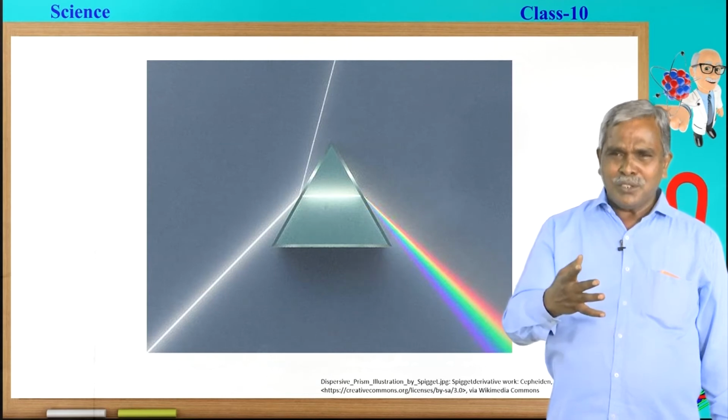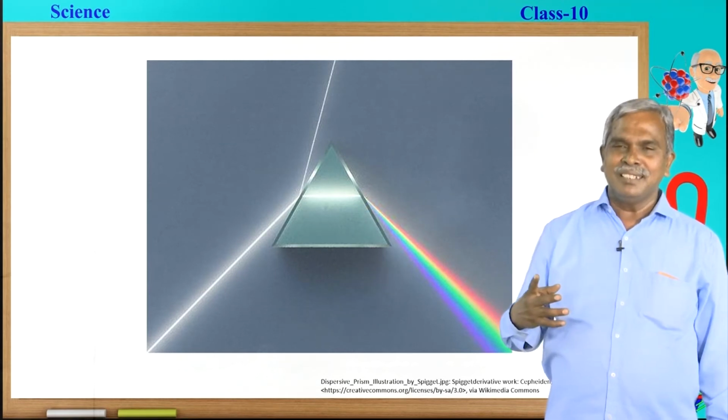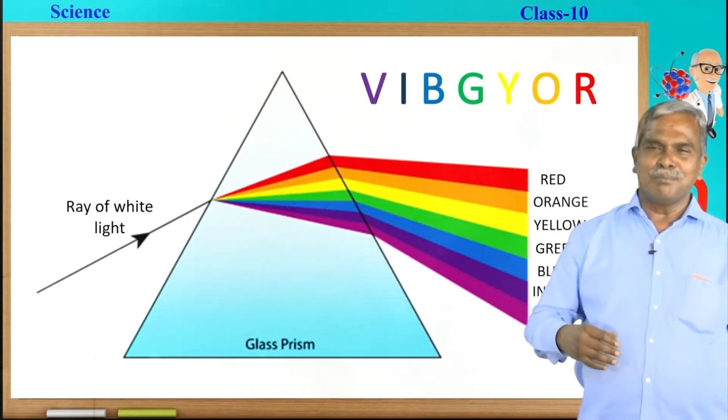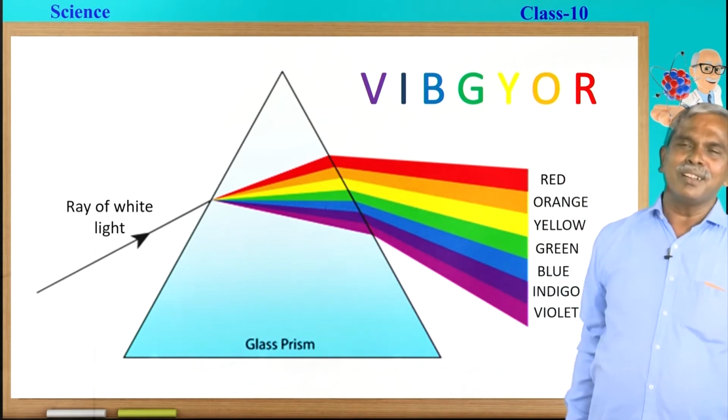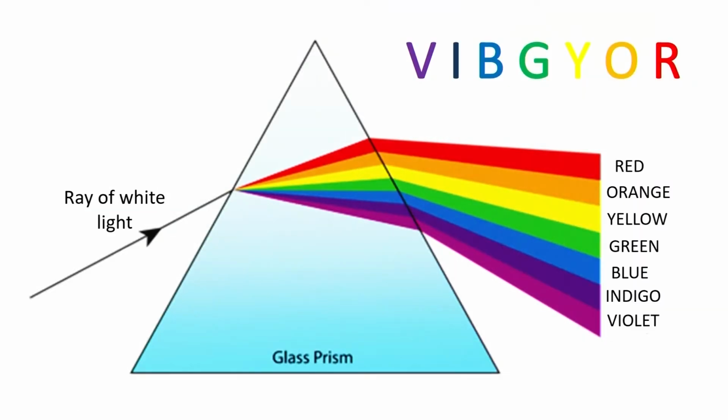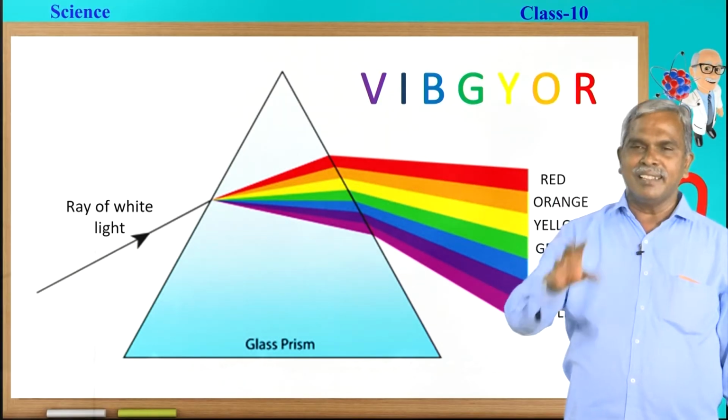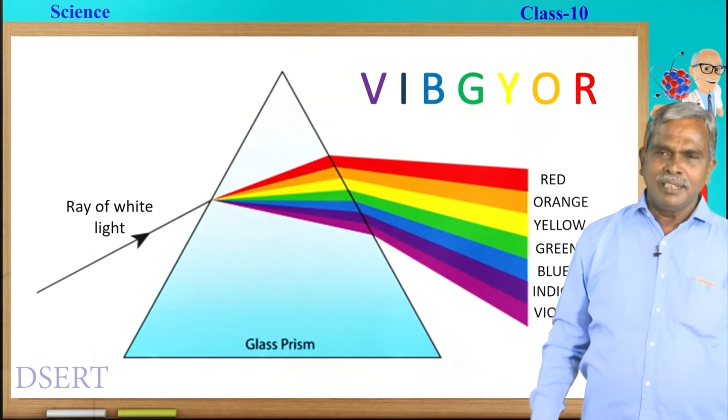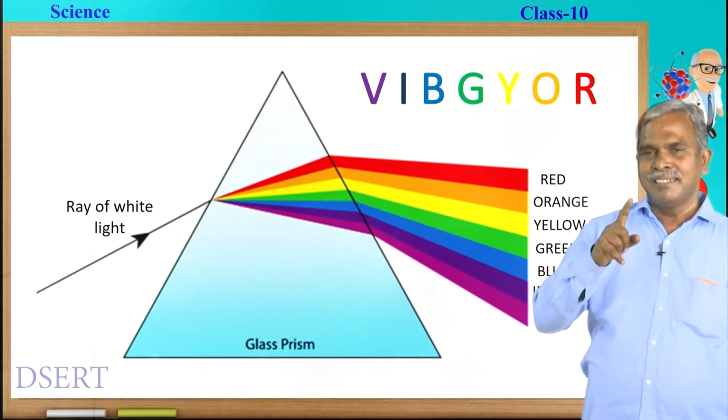So, in order to understand this one in a better manner, let us take a ray diagram. Now, it is crystal clear for every student. The white light is made to pass through a prism, it undergoes dispersion and 7 colors are formed here. The band of colors is called the spectrum. The group of colors is called the spectrum. Let us see which are the colors.